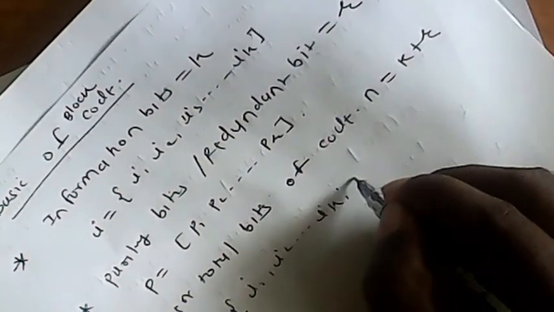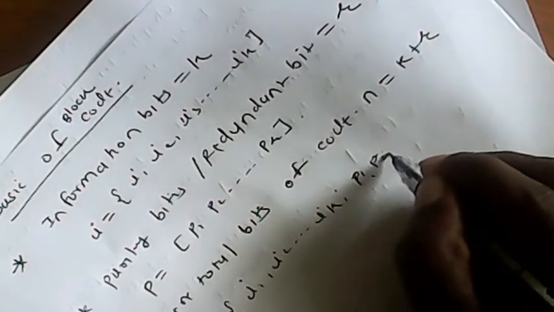So n is made up of I1 I2 up to Ik, then p1 p2 up to pr.